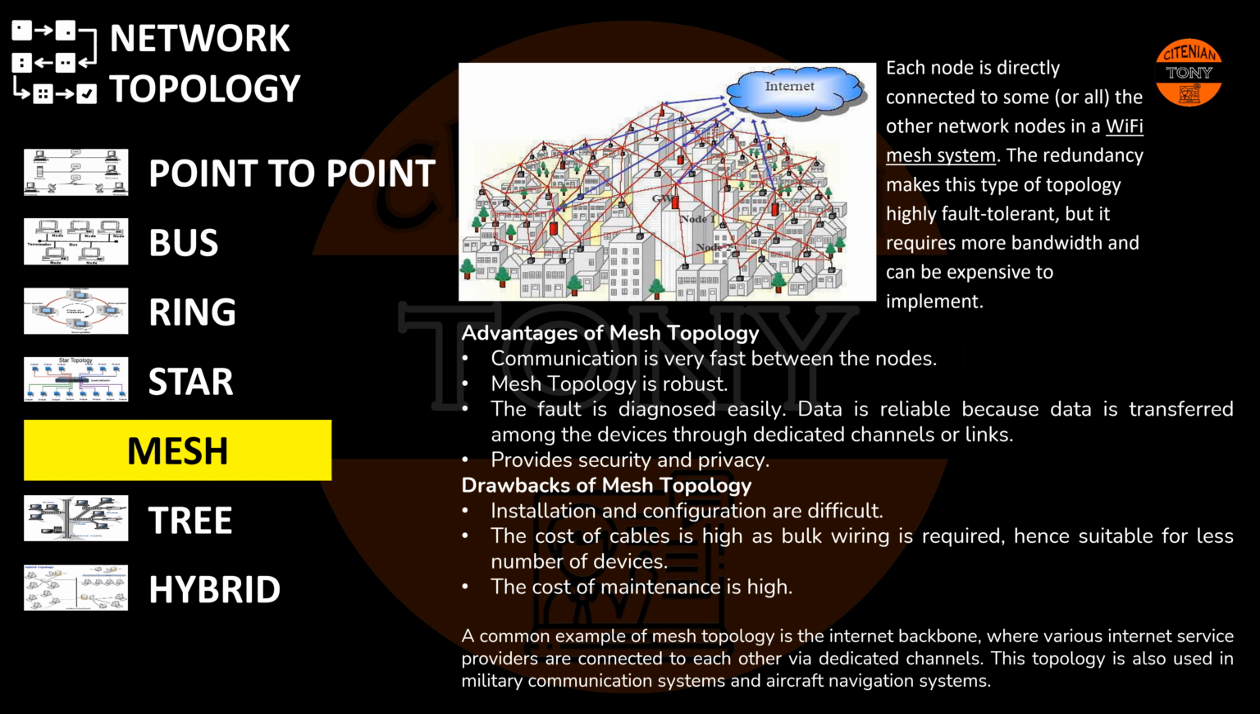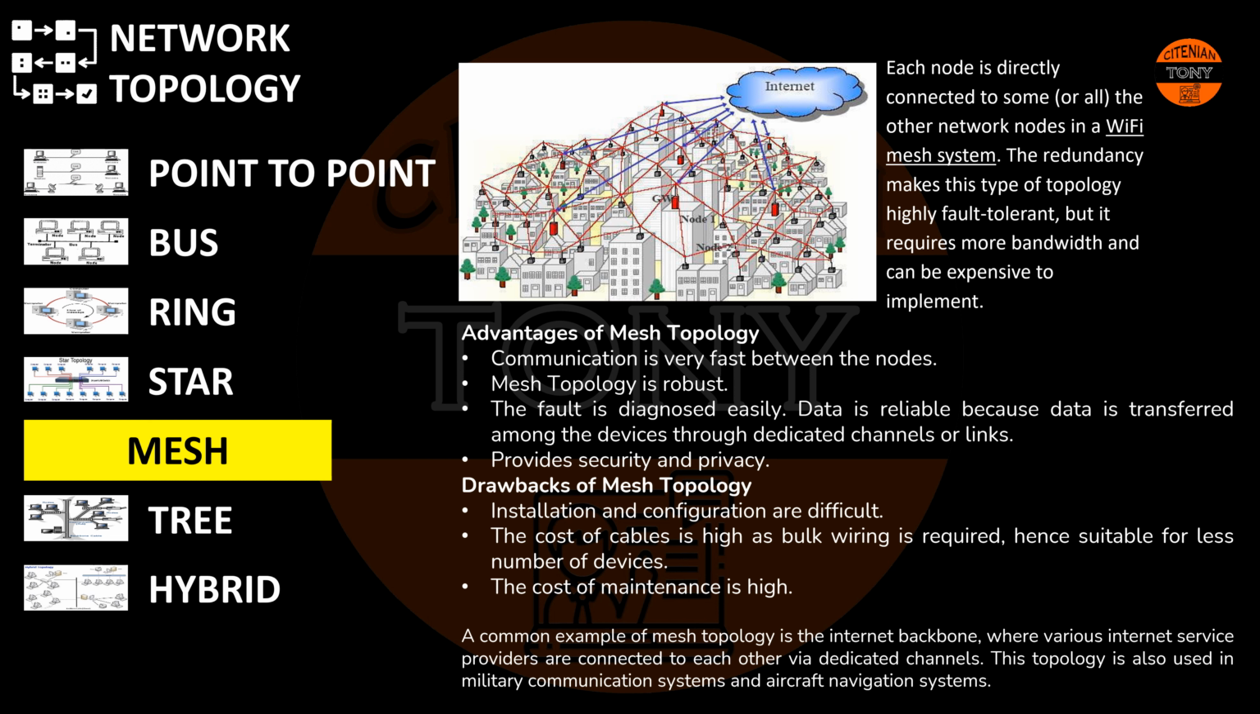Advantages of mesh topology: communication is very fast between the nodes. Mesh topology is robust. The fault is diagnosed easily. Data is reliable because data is transferred among the devices through dedicated channels or links. Provides security and privacy.